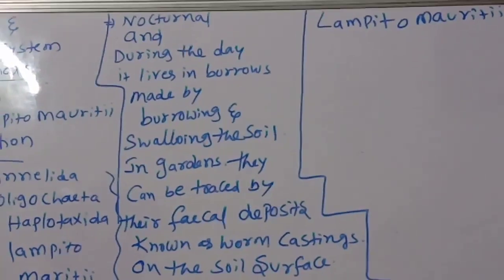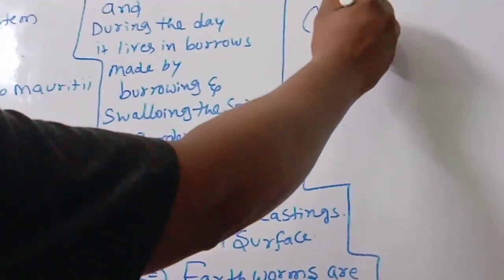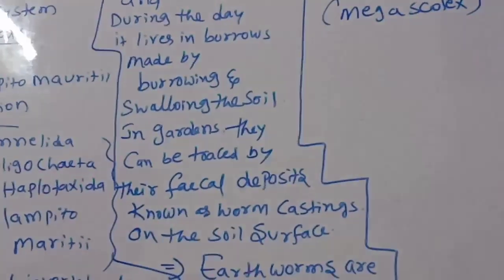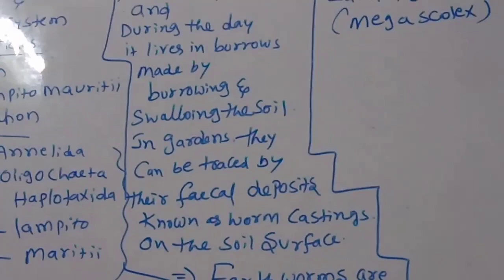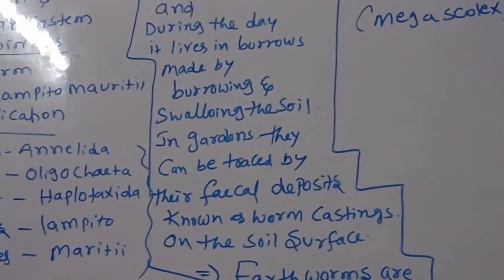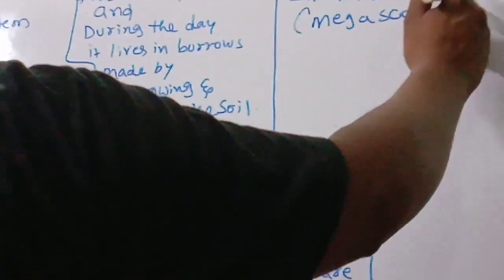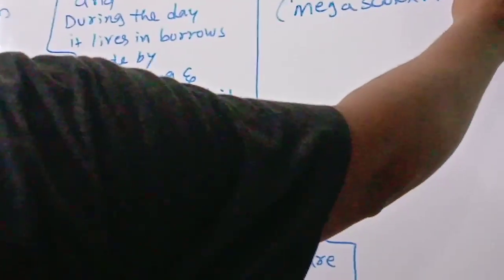This is the most matured, and this is Megascolex. This point you should remember. Megascolex mauritii is also called Lampito mauritii.